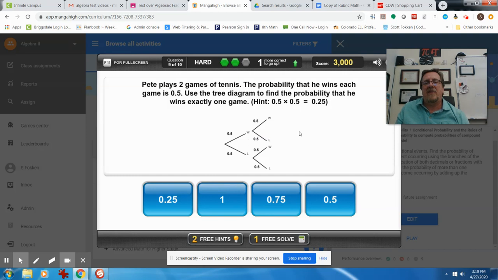But there's another option. He may have lost the first game, but then won the second game. So we're going to take this 0.5 times that 0.5, and again, we get 0.25. Now, if we add those together, because it's an OR, if we add 0.25 and 0.25, we'll get 0.5.